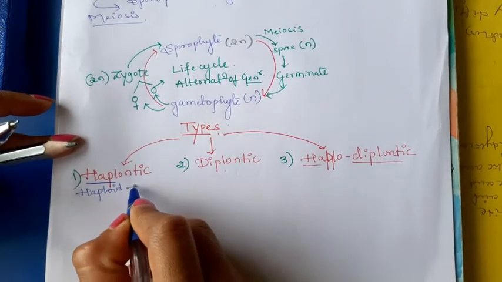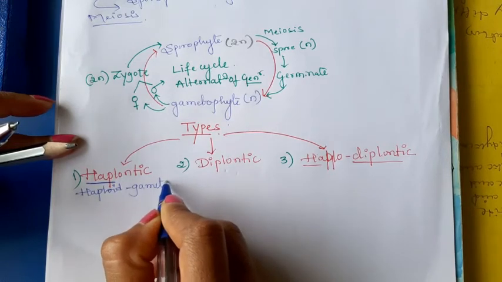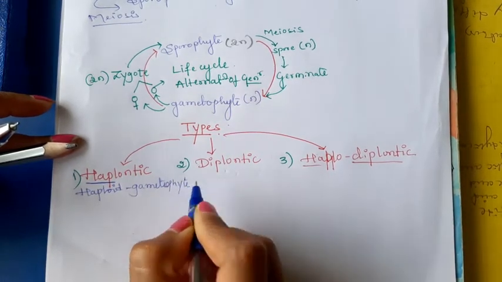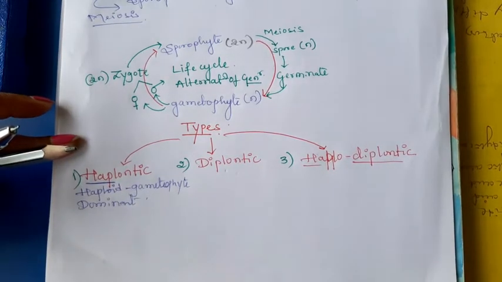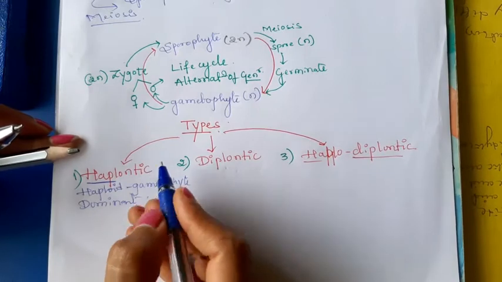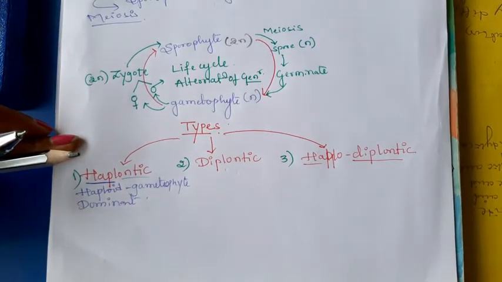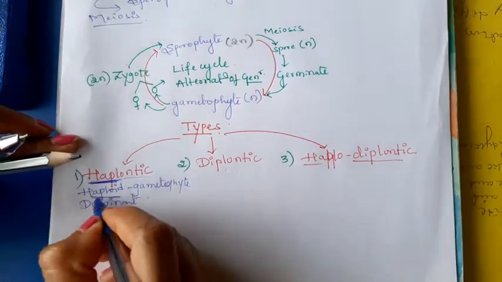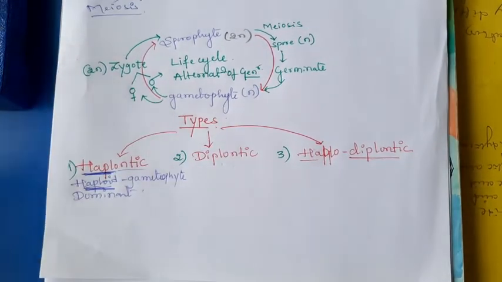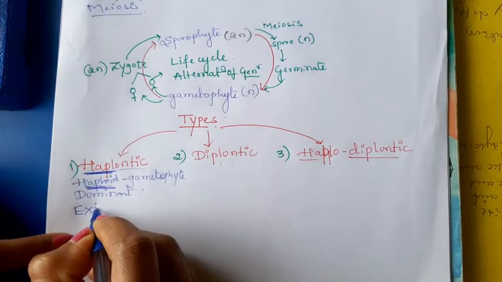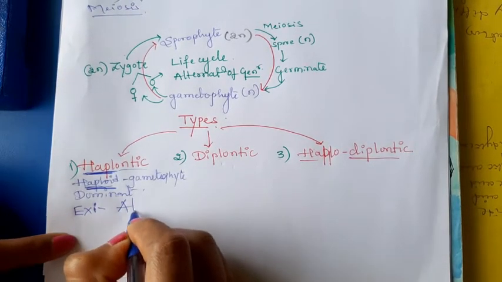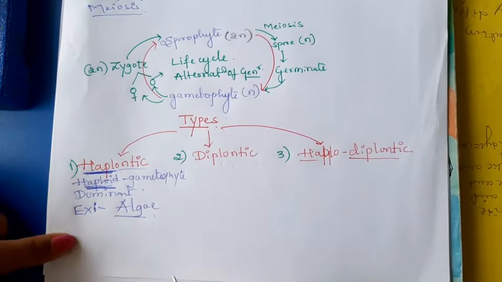Haploid gametophyte dominant. Okay. Then in which class of plants can we see the haplontic life cycle? Haplo means the haploid phase is dominant. In case of algae, we can see the haplontic type of life cycle or alternation of generation. Example is algae.